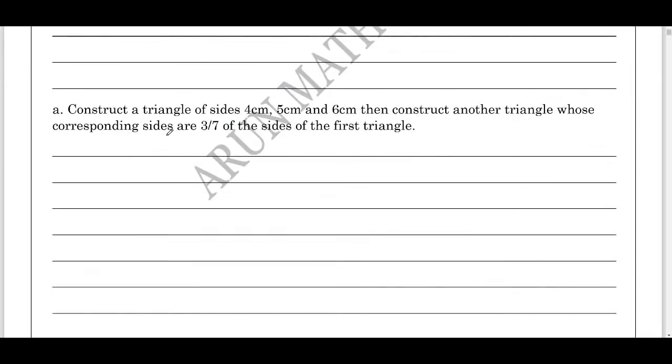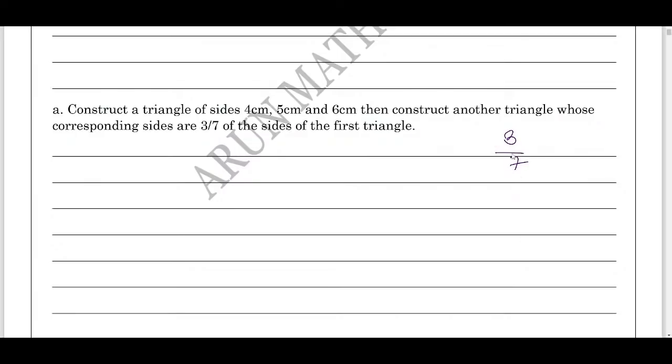Similar question: construct a triangle of sides 4 cm, 5 cm and 6 cm. Then construct another triangle whose corresponding sides are 3 by 7 of the first triangle. First, what you need to do is construct the triangle with sides 4 cm, 5 cm and 6 cm. Then what is the ratio or the scale factor? It is 3 by 7.